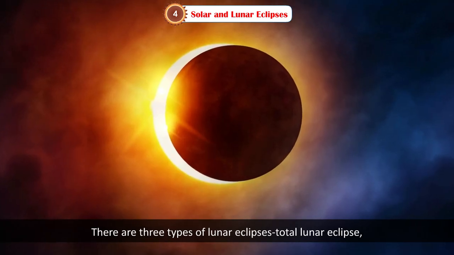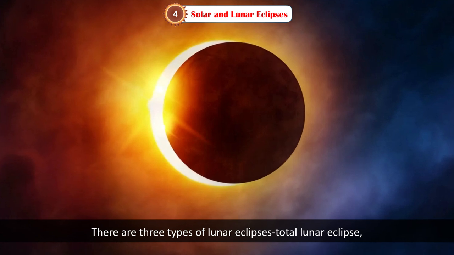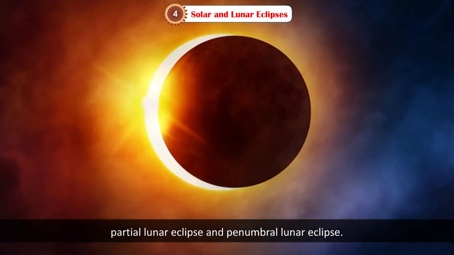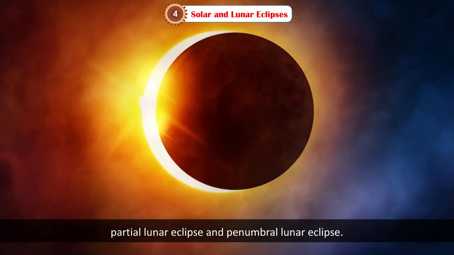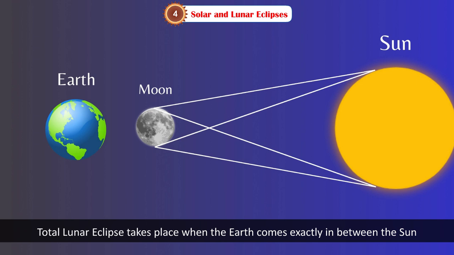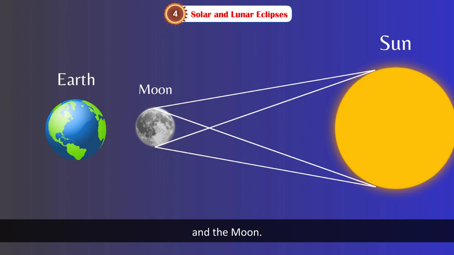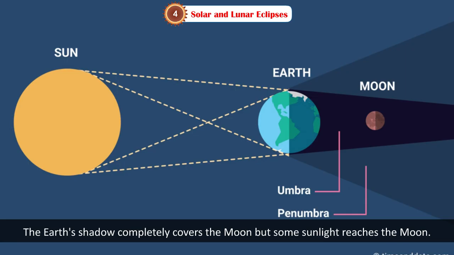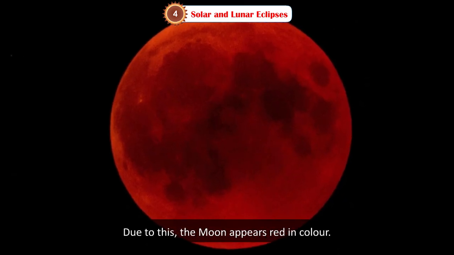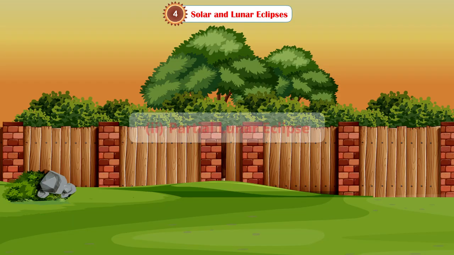There are three types of lunar eclipses: total lunar eclipse, partial lunar eclipse and penumbral lunar eclipse. First, total lunar eclipse. Total lunar eclipse takes place when the Earth comes exactly in between the Sun and the Moon. The Earth's shadow completely covers the Moon, but some sunlight reaches the Moon. Due to this, the Moon appears red in color.